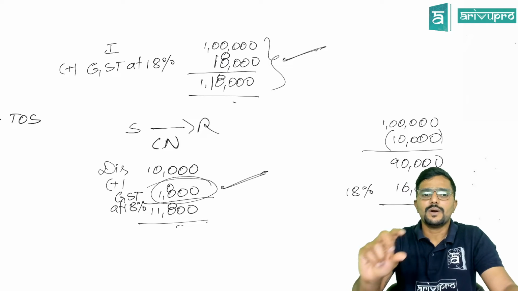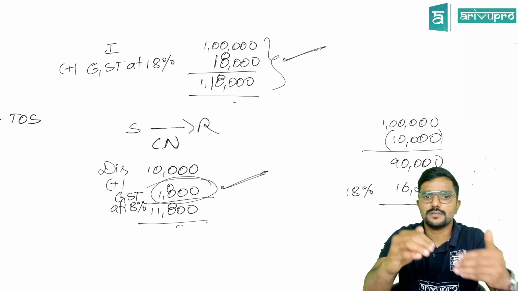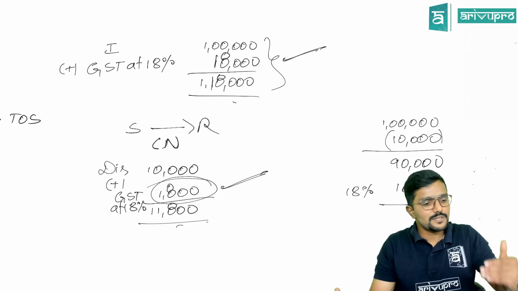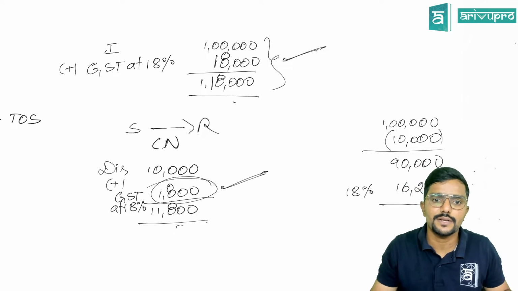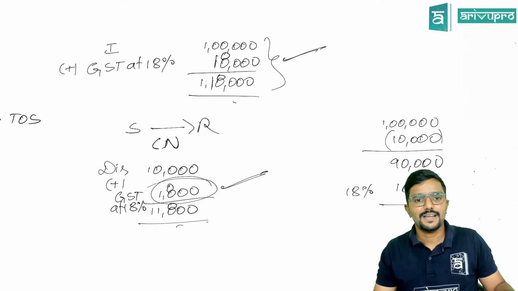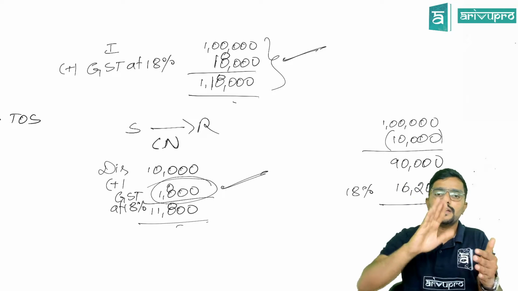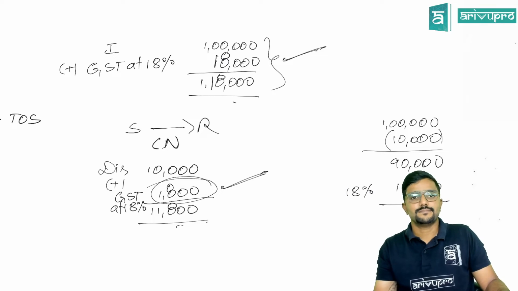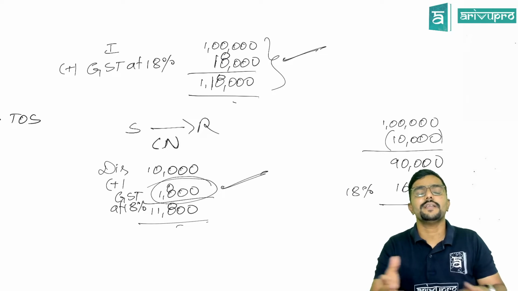Sir, what if 18,000 tax is already paid to the government? In that case, whatever excess amount 1,800 you have paid, because the discount is given after. What if the supplier has already paid this tax to the government? He can adjust 1,800 in the next month. Clear? Whatever excess amount you have paid, you can adjust that in the next month, or else you can also claim a refund later.